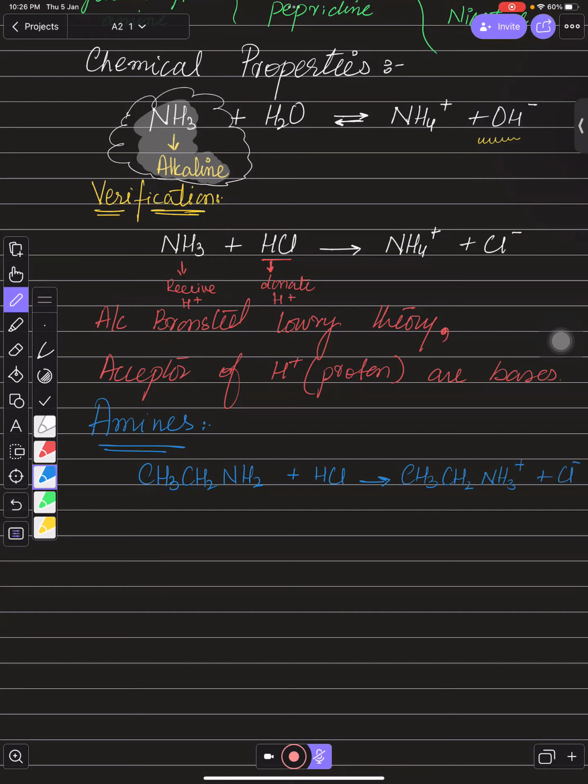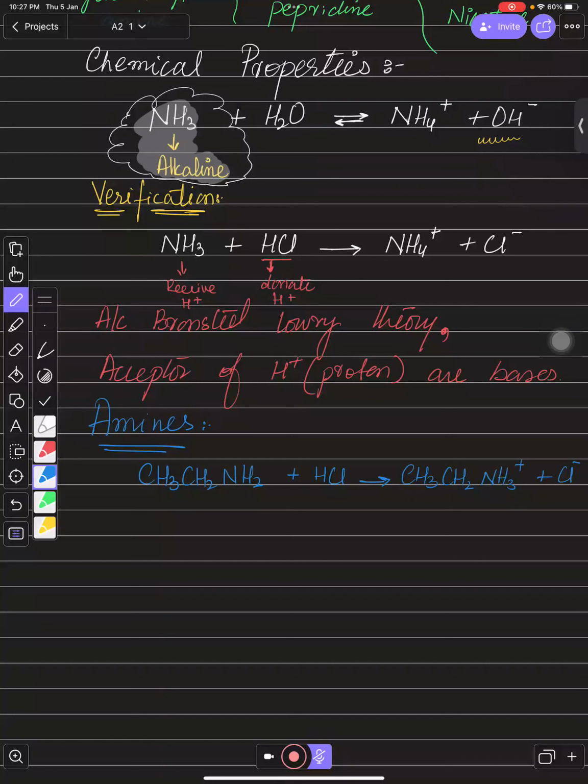Like ammonia was receiving a proton, hydrogen ion from HCl, same as it is, amines are also going to receive protons. So they are also proton acceptors. So in this way, amine is also alkaline in nature. You need to say that the lone pair on nitrogen is responsible to accept hydrogen ions. So that is why amine can also act as a base.